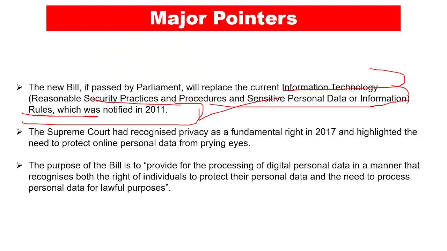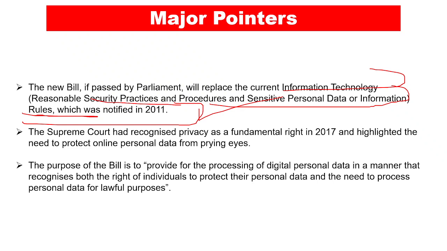Now the Supreme Court recognized privacy as a fundamental right in 2017. In 2017, what happened? The Puttaswamy judgment case happened, which basically said that right to privacy is a fundamental right. Now, in order to implement that particular judgment, we do have to have a personal data protection bill or a personal data protection act, and that is why this particular thing is going to be recognized in the new bill which is going to be presented.